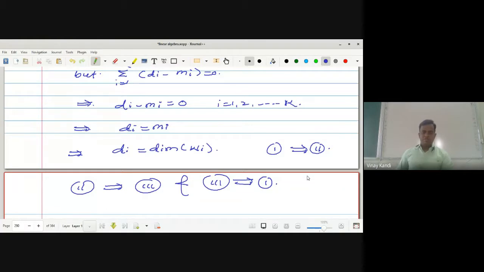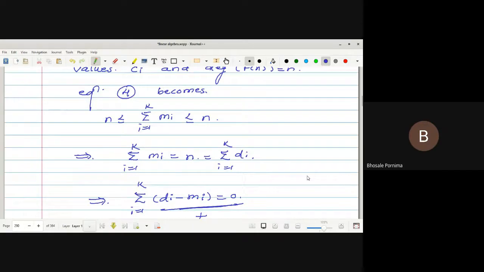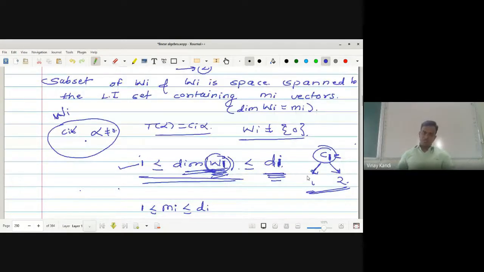For today it is sufficient. Any doubt up to here? No, sir. Okay, read this statement once more and try to understand it. If you don't understand, I will explain again. W1 is the space associated with c1, but the multiplicity of c1 is 2. This is called the algebraic multiplicity. Suppose c1 is repeated 2 times, then the dimension of W1 is less than or equal to d1, the algebraic multiplicity of this characteristic value c1.